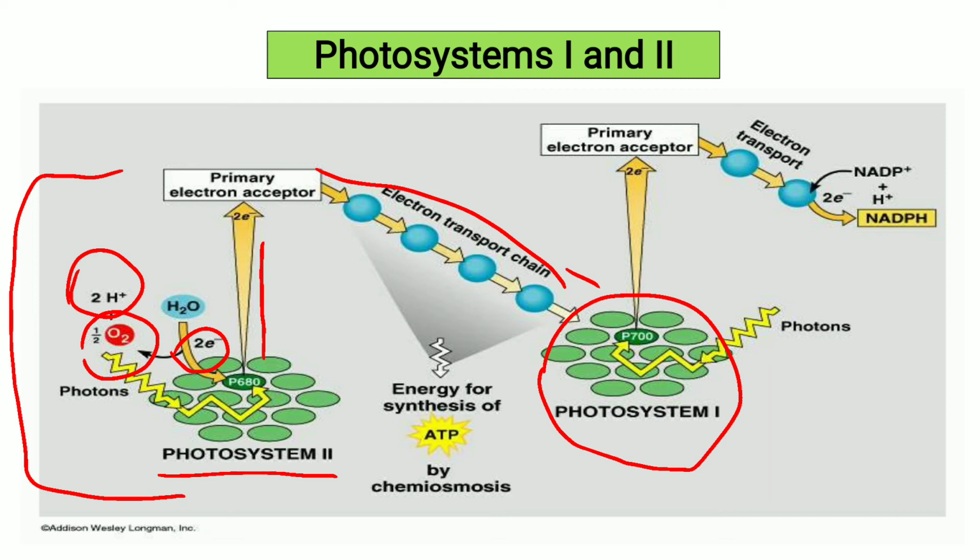Okay, you see photosystem 1, in which the electrons are excited and absorbed by the primary electron acceptor and transferred to the electron transport chain, in which the electrons are removed and NADP plus is reduced, forming NADPH molecules. Okay, you understand photosystems 1 and 2.